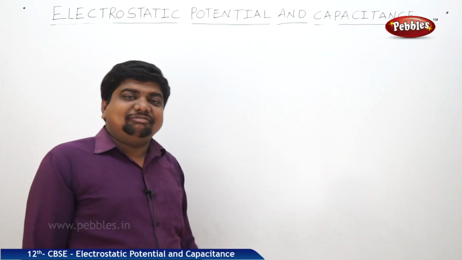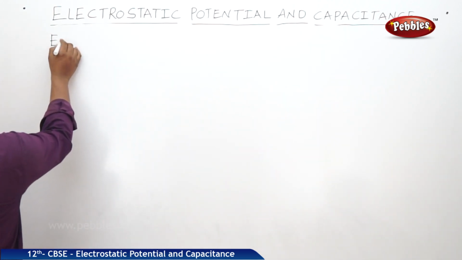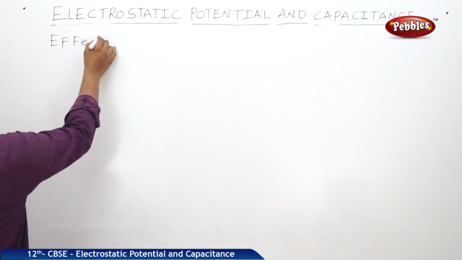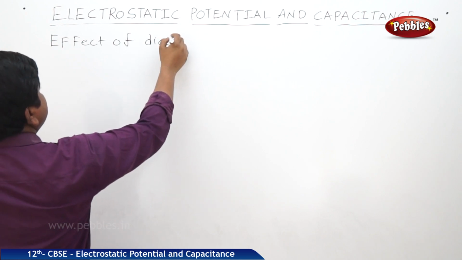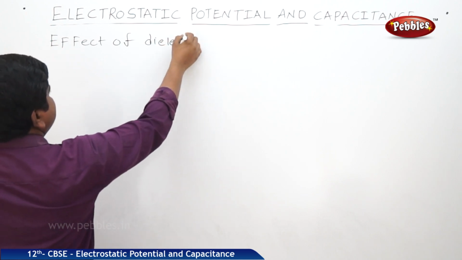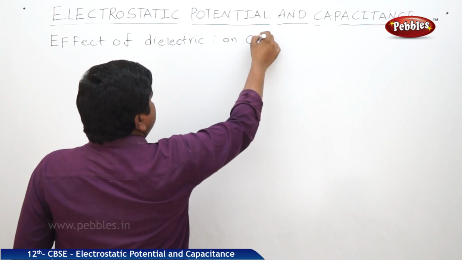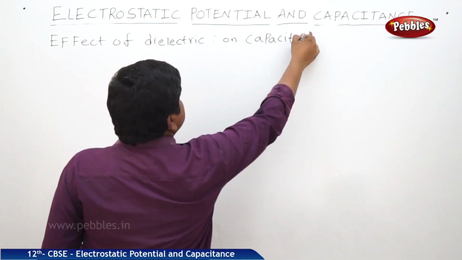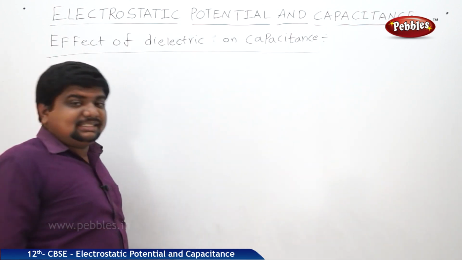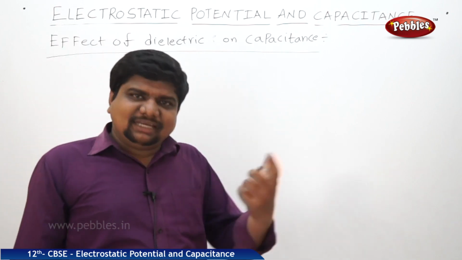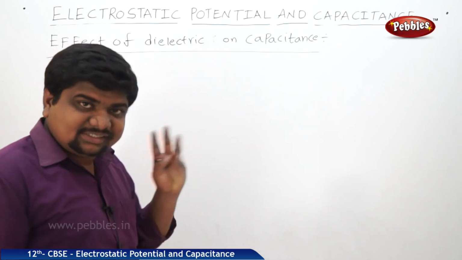Now we are going to see the effect of dielectric on capacitance. This means whenever a dielectric medium is placed between the plates of the capacitor, how its capacitance is going to change. This is the thing we are going to discuss here.